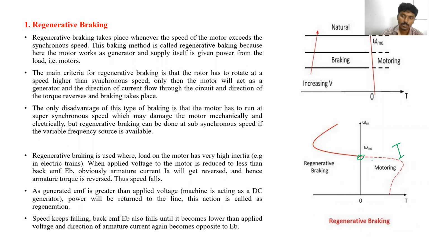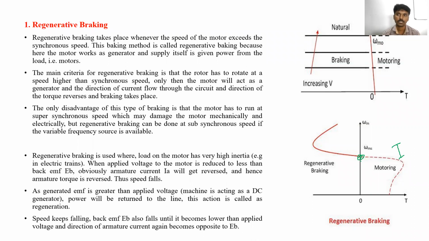Whenever the motor is rotating above the rated speed, or above the synchronous speed, what will happen? The slip and the torque go negative. When the torque goes negative, the motor operates as a generator.